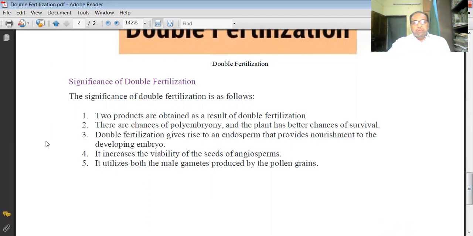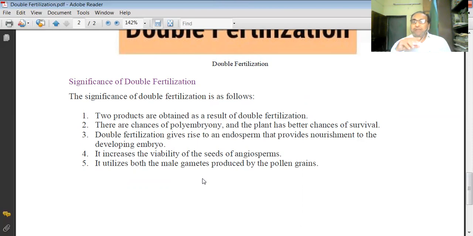In case of angiosperms, double fertilization is taking place, and this is the important first stage of formation of seed. It means that in sexual reproduction, it plays a very important role. So ultimately, double fertilization has a lot of significance for continuation of the sexual reproduction process. You will find that two male gametes are formed, while in case of the female also the same. Ultimately three cells are there and all of them are utilized.